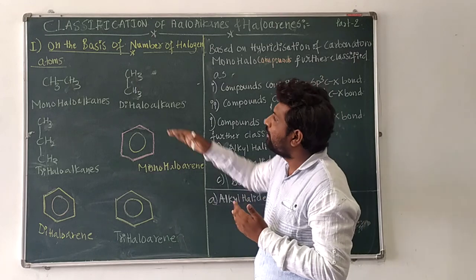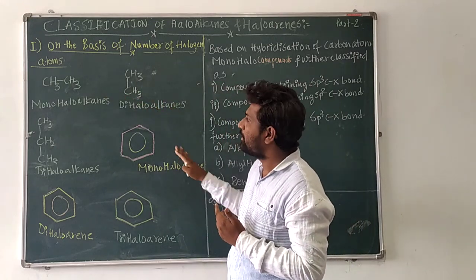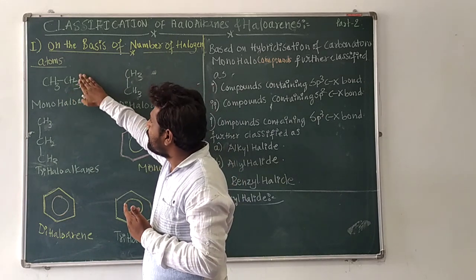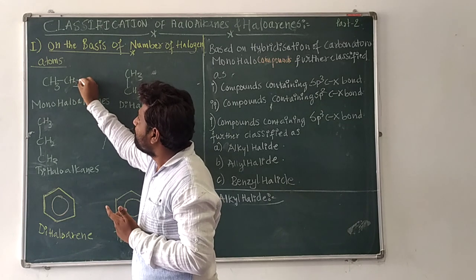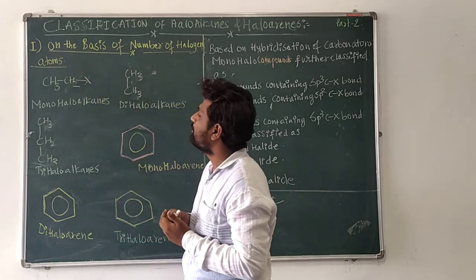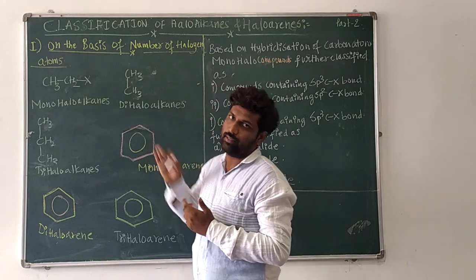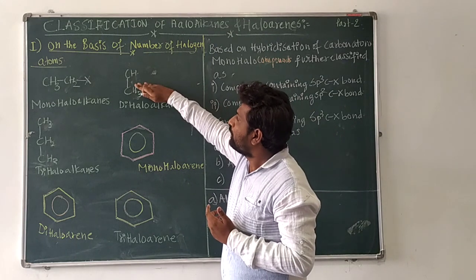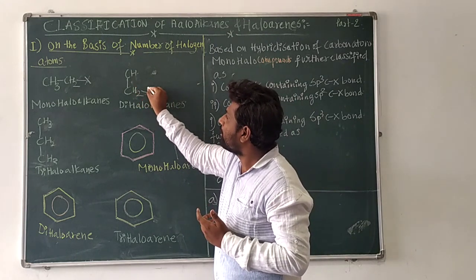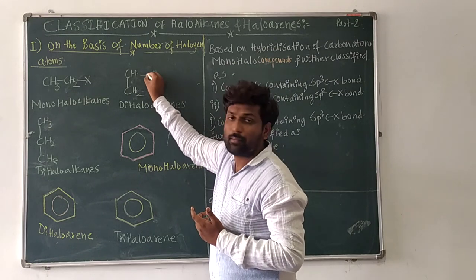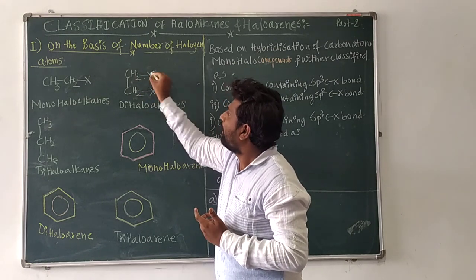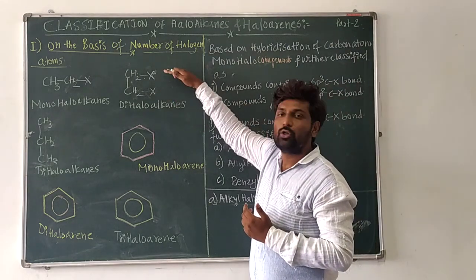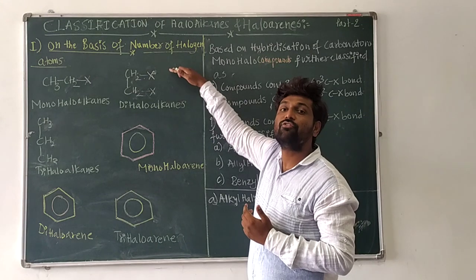I have given here some examples. See here. The first example is ethane. From this ethane, if I remove one hydrogen atom and bond one halogen atom, then it is considered a monohaloalkane. Same ethane I have taken here. If I remove two hydrogen atoms from two different carbon atoms, you can remove from the same carbon atom also. But here I removed from the two separate carbon atoms of ethane. So the two halogen atoms are bonded to the two different carbon atoms.